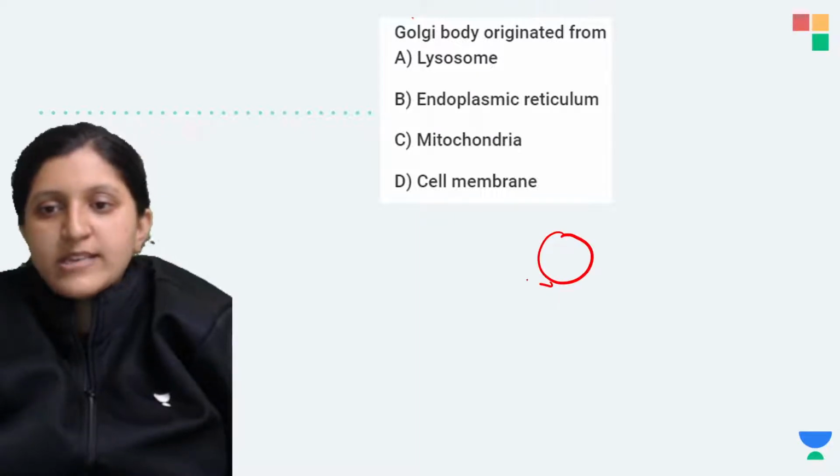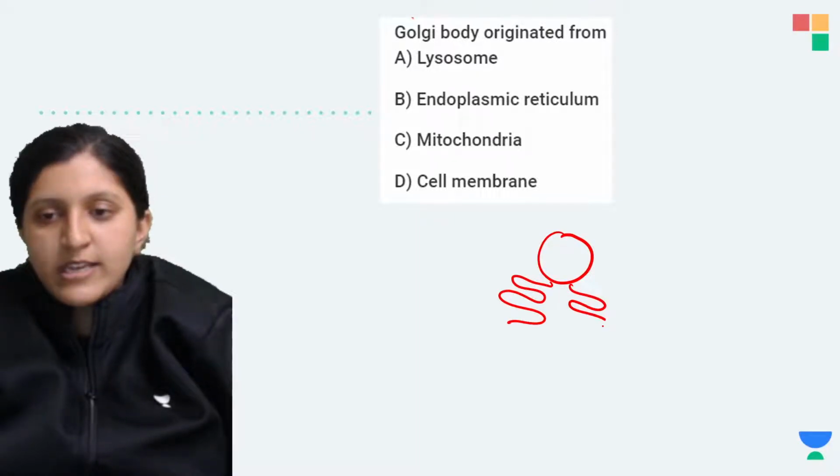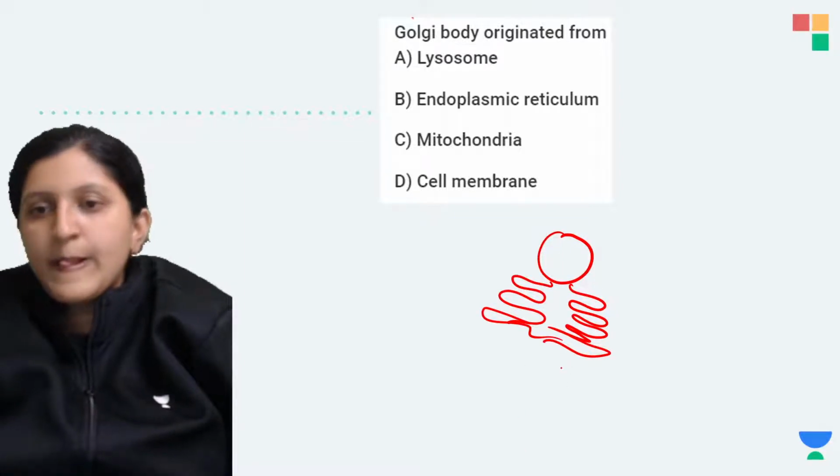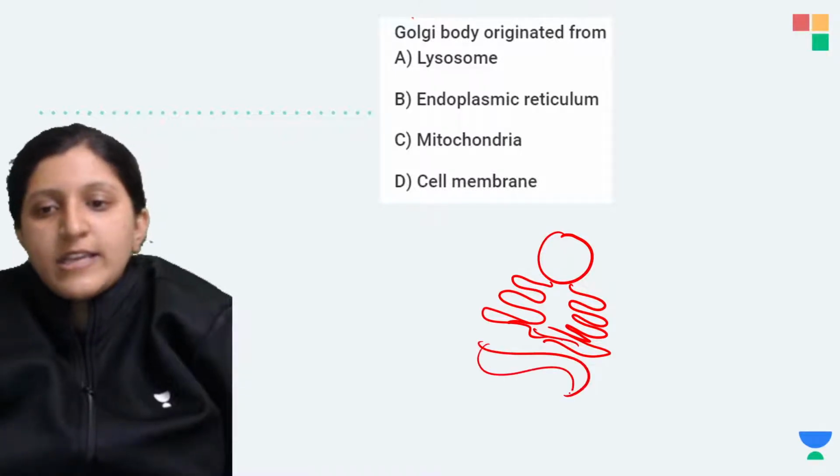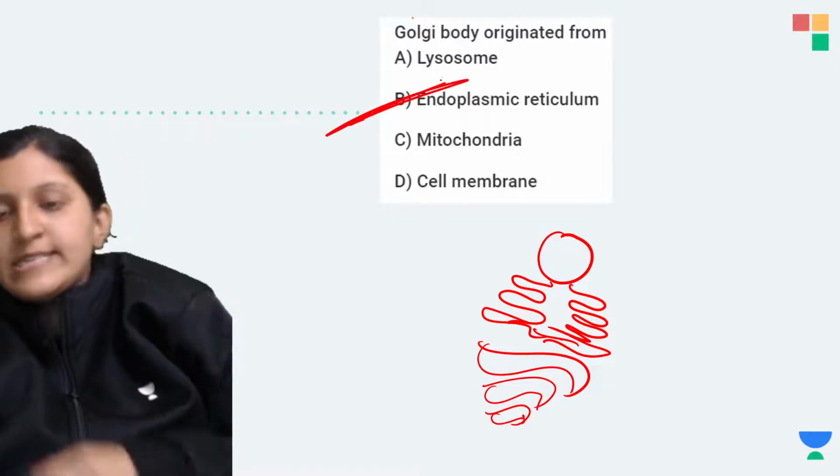This is the nucleus. This is the endoplasmic reticulum, right? So this one is the endoplasmic reticulum there. Yes, that's right. So arising from the endoplasmic reticulum itself is the Golgi body that you can see. So this is the answer.